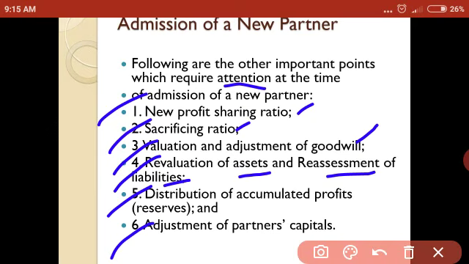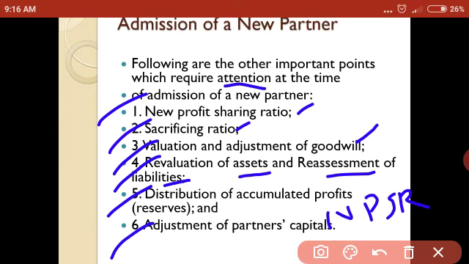And lastly, adjustment of partners' capital. The partners may decide to adjust their capital on the admission of a new partner. Such adjustment may be made to bring their capital in the proportion of the new profit sharing ratio.